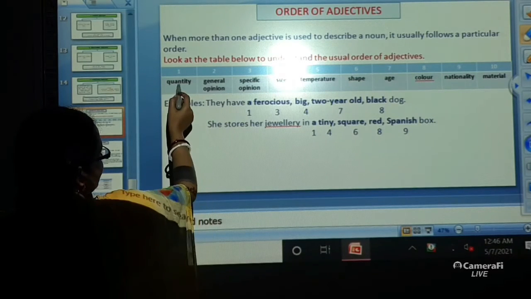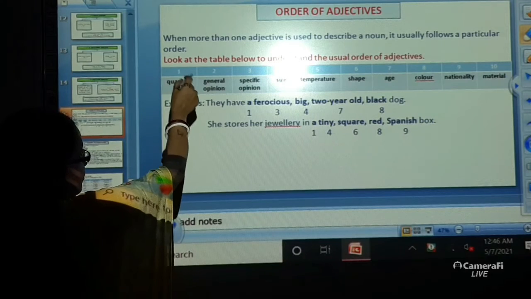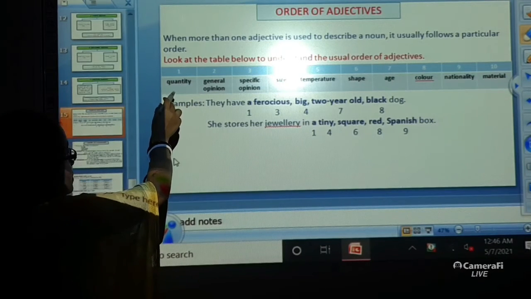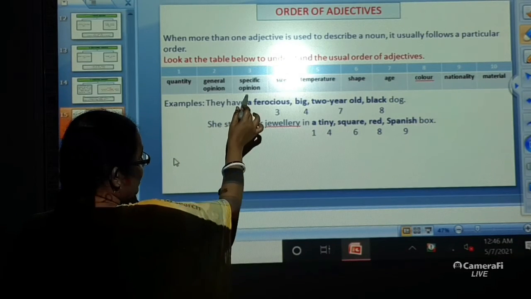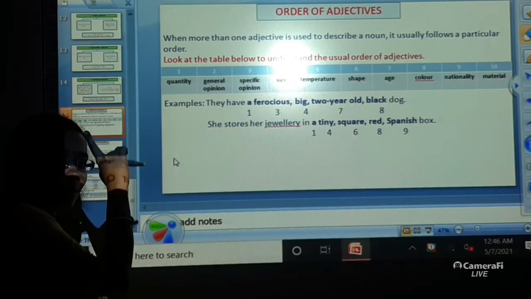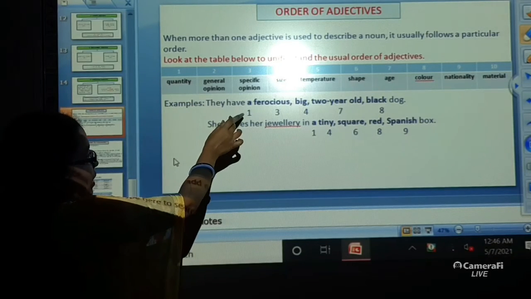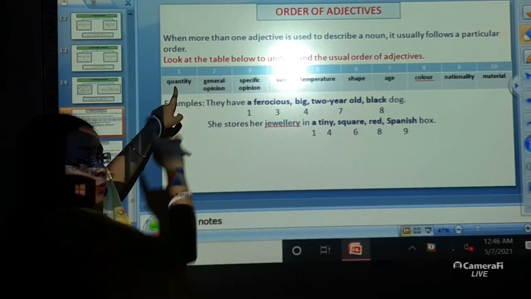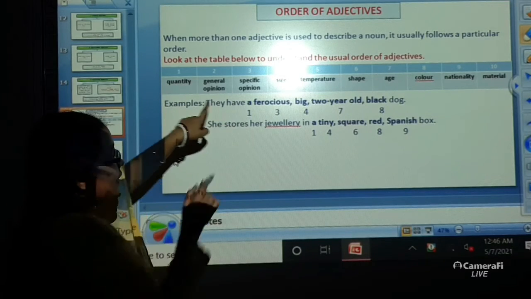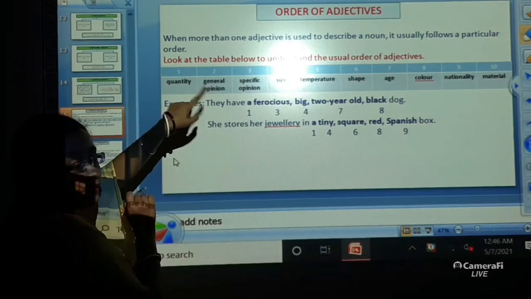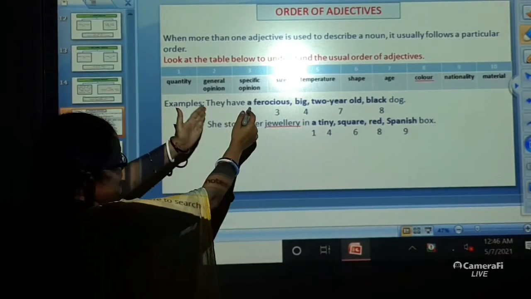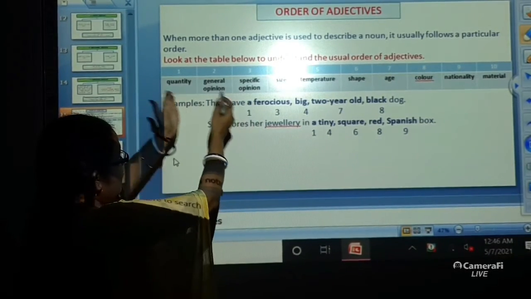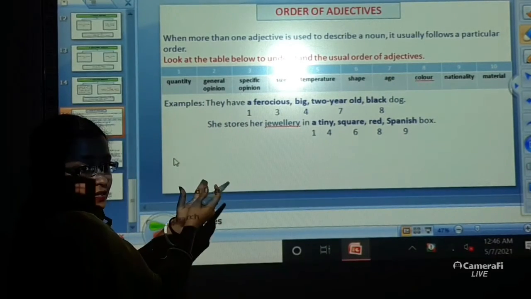Alright. Now, the first option that you have in the table is quantity. They have a. Over here it means 1, which is showing the quantity. That means they have 1 dog. That's why a is given, and that's why I have written 1 over here. I have kept it in the first place, because quantity is the first thing.